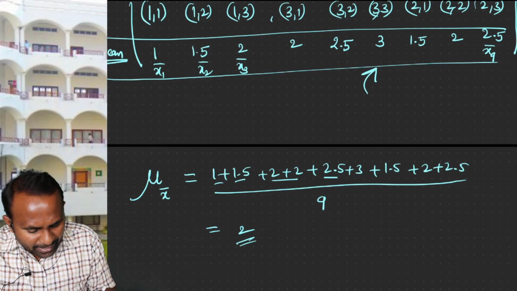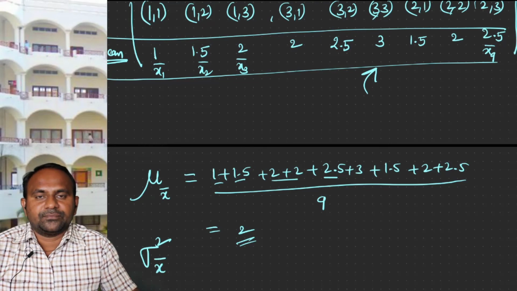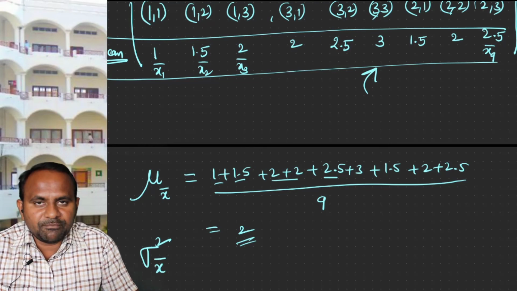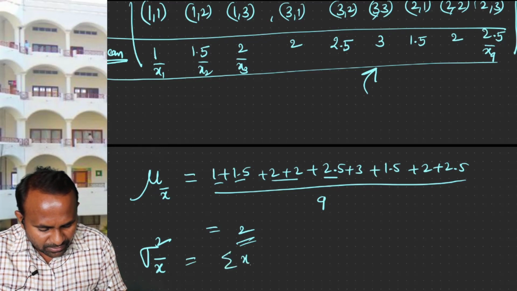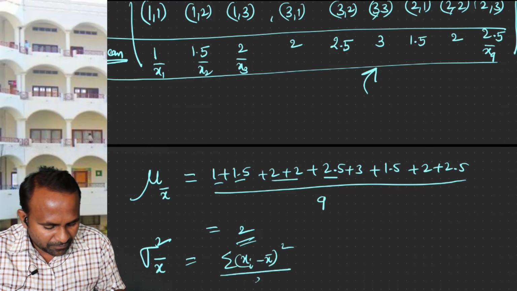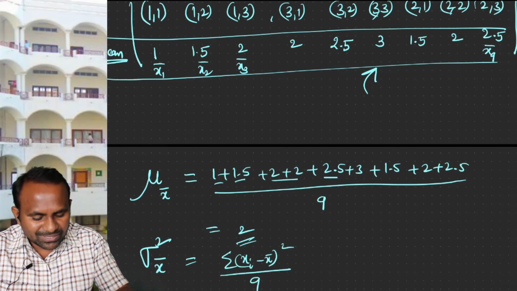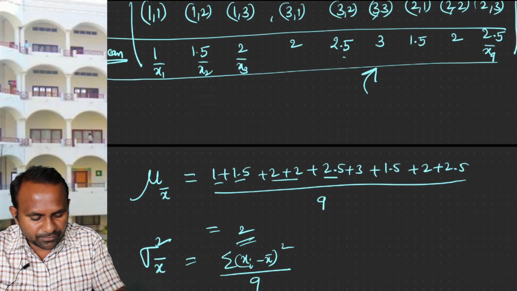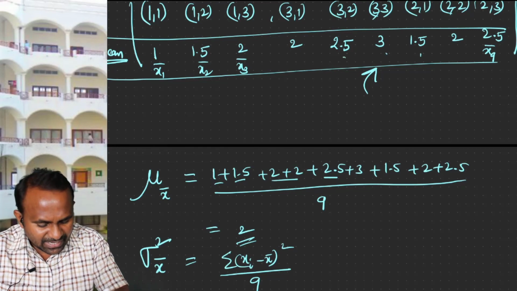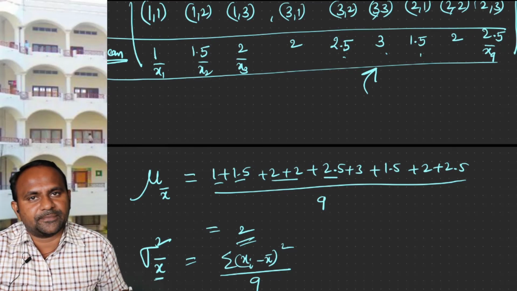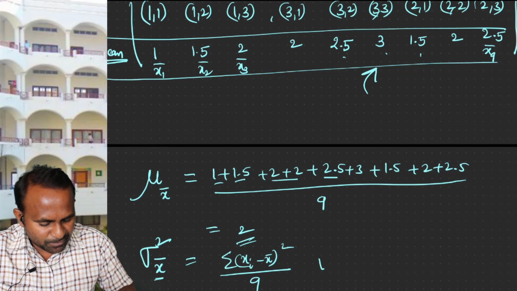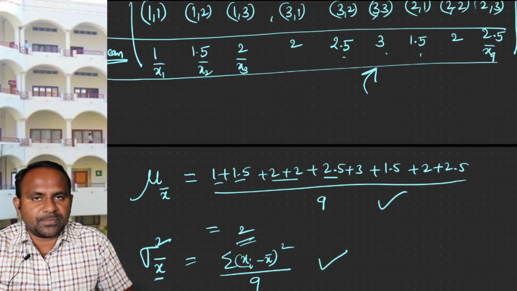And you can also find the variance of these means. For this collection, you may find the variance. Of course, the formula that you know already is, for every observation, you subtract the mean, take the whole square, and then divide by the number of elements. For these means, 1, 1.5, 2, 2.5, 3 and so on, you can also find the variance. This is the variance of this distribution of means. Variance of the distribution of means, mean of the distribution of means.